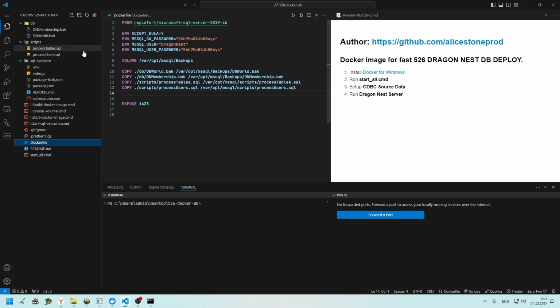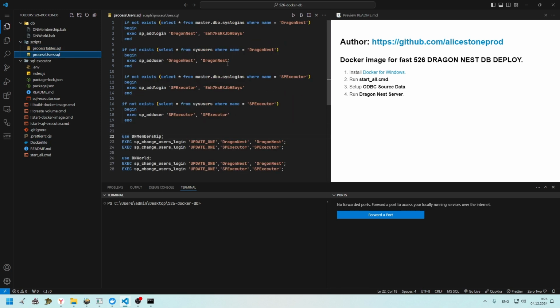users. It creates users with these credentials and updates some user roles, permissions, I mean. Also this project contains a SQL executor.